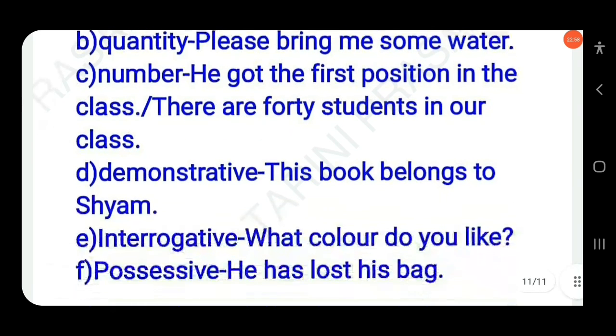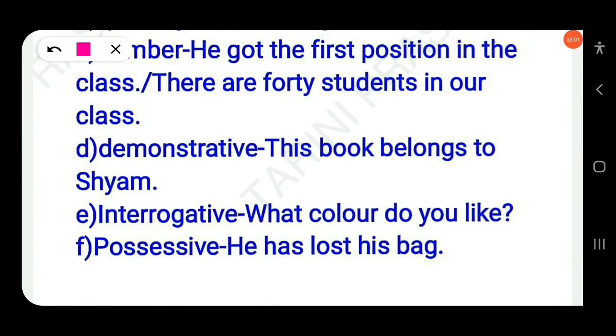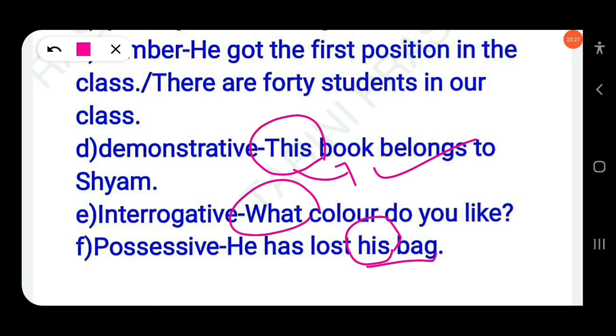The next are demonstrative. This book belongs to Sam. So here this is known as demonstrative adjective. This, that, those, these are considered as demonstrative. Then next interrogative adjective. What color do you like? So here what is known as interrogative adjective. Then possessive, ownership. He has lost his bag. Whose bag? His bag. So here his is known as a possessive adjective.